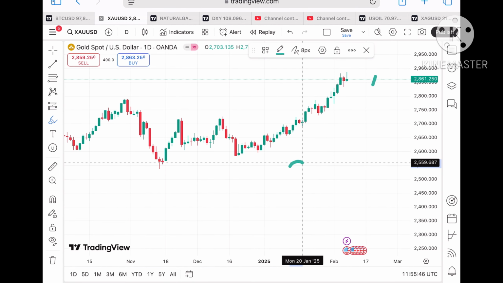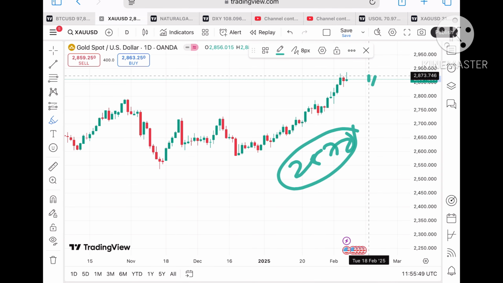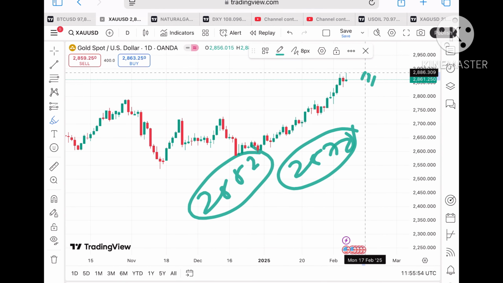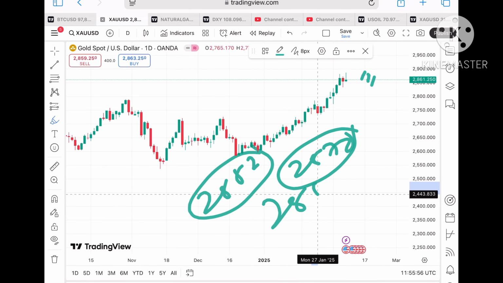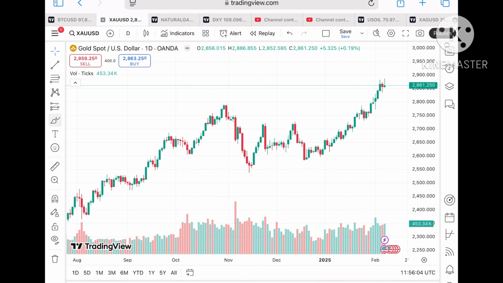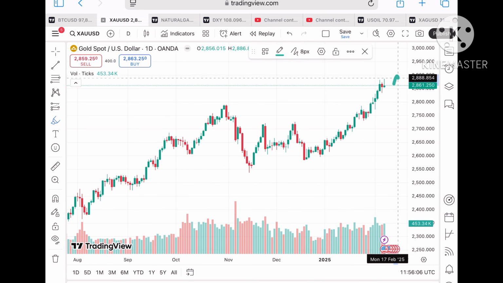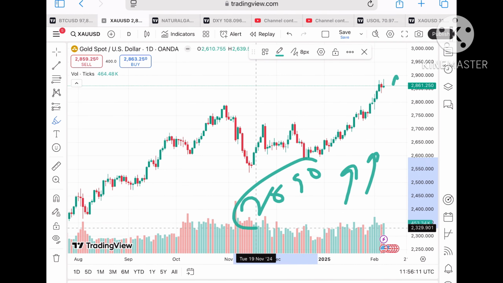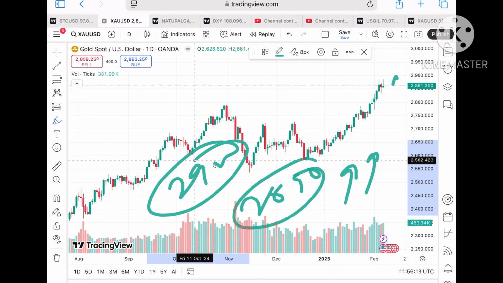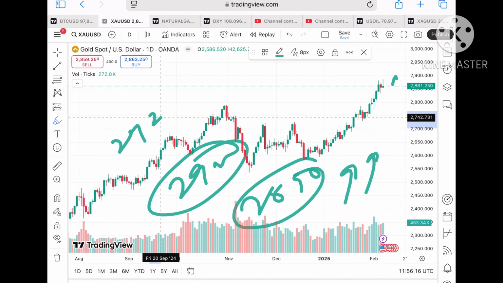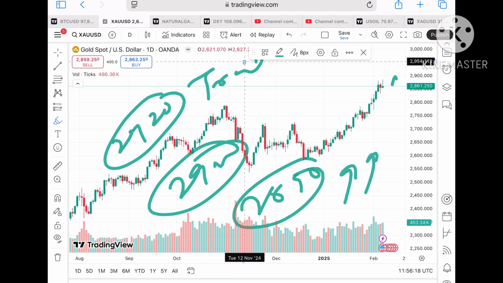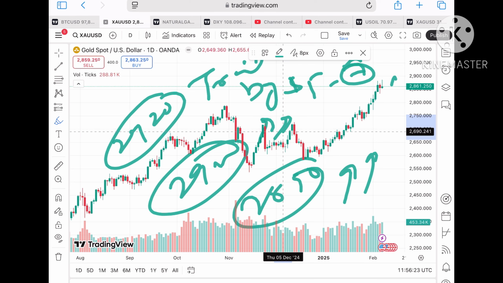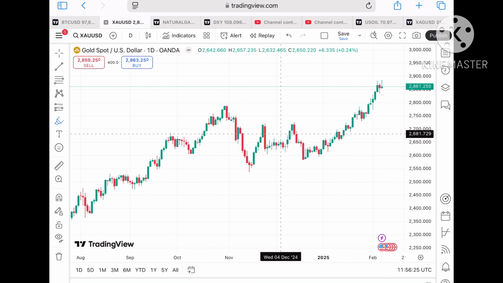But if we look at gold again, if the price sustains this level, it can move towards 28.70 to $28.82, and once it starts going above this level, the probability of going towards 28.83 will be there. Once the price sustains 28.83, the probability of going towards 28.88 will be there, and then a further upside towards 28.90 to 2900, and then to 29.20 also. The best you can do is trail your SL by $5 or $7, so you can capture the upside, and chances can be high that there will be a further upside movement.